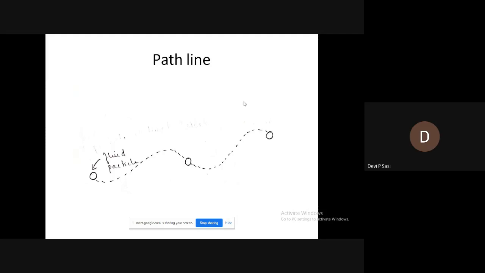That is, this is the same particle and we are just representing the different positions of that particle.